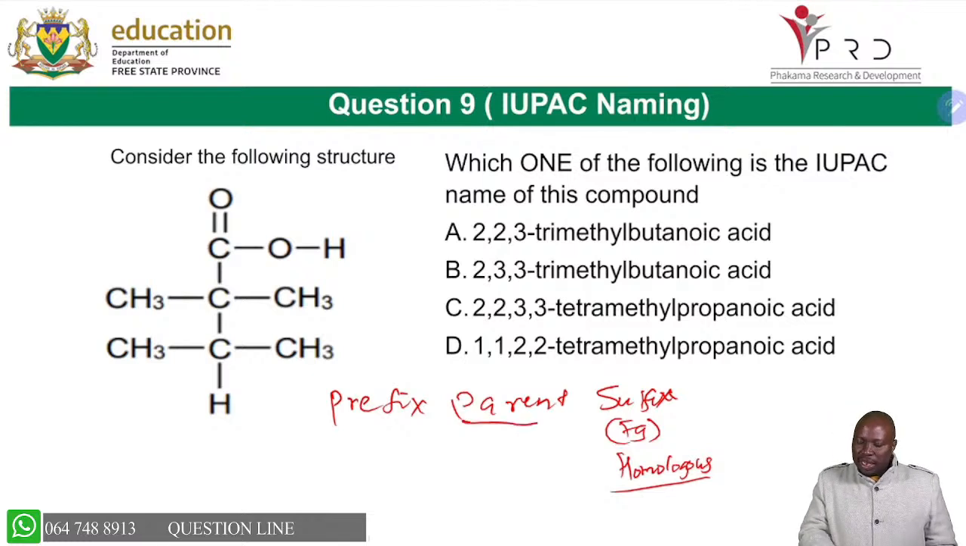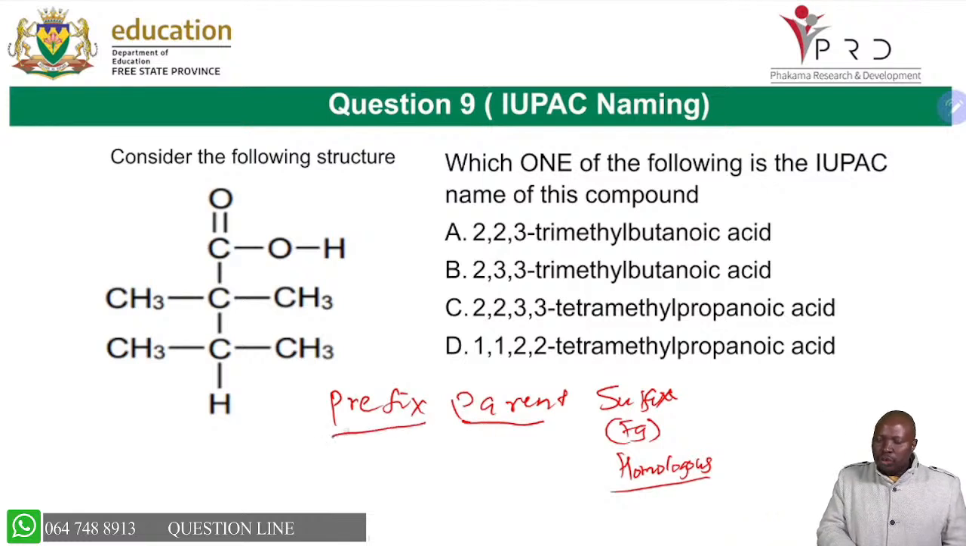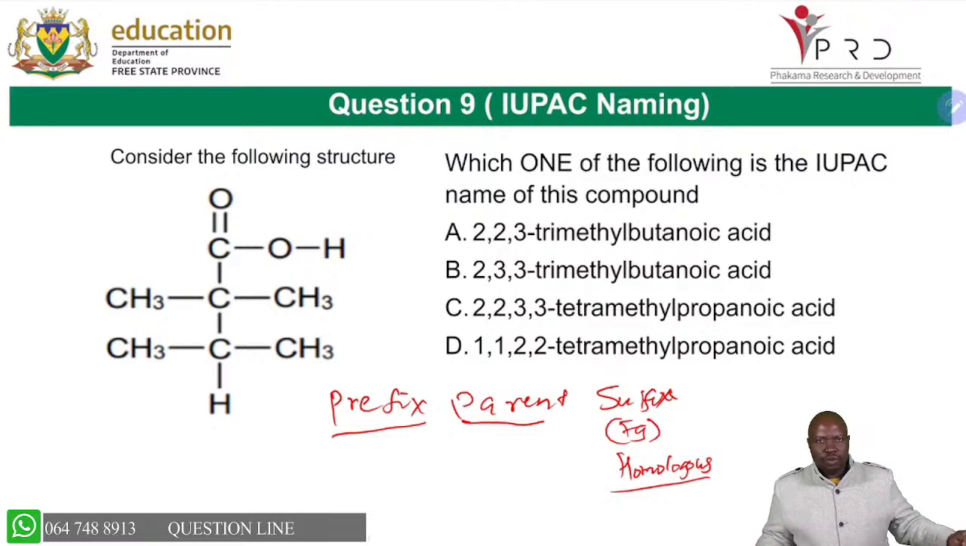The parent was saying how many carbons are in the longest carbon chain. The prefix was saying, do we have substituents? Remember our substituents? We said it's your methyl, it's your ethyl, it's your bromo, it's your chloro, even further fluoro and iodo, if I'm to include those based on last year's paper.